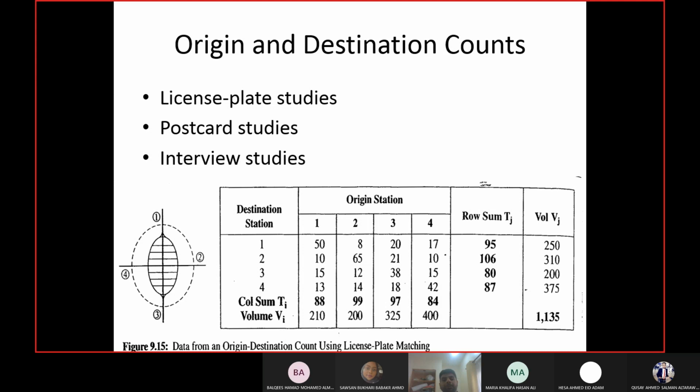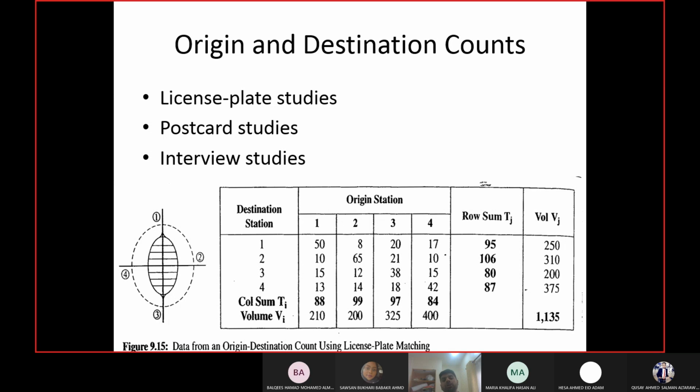Now, how to expand this sample into the complete population? How to expand this sample to give me the actual number of values, actual number of trips? So for that, we have to do some calibration. To do the calibration, I have to perform some field studies.